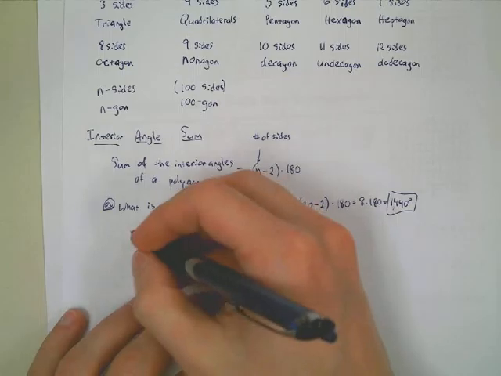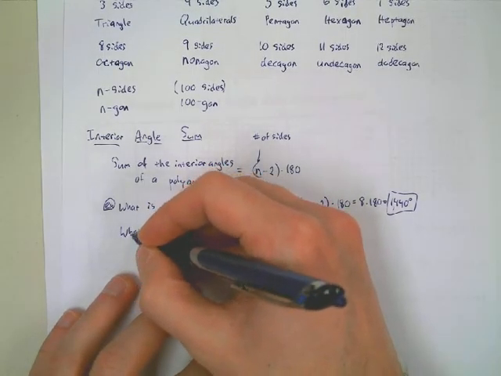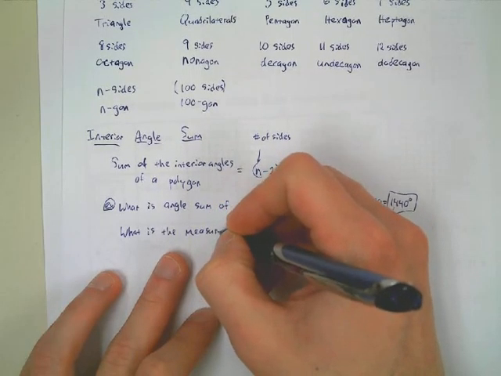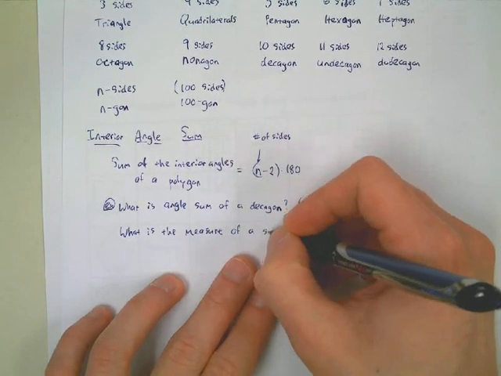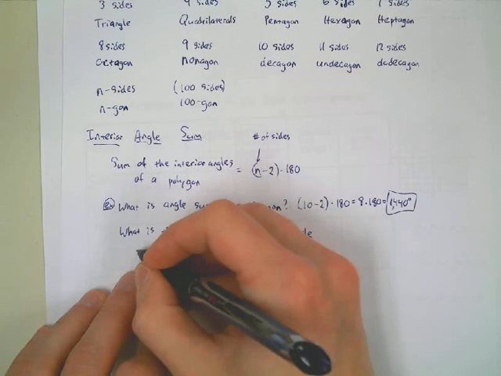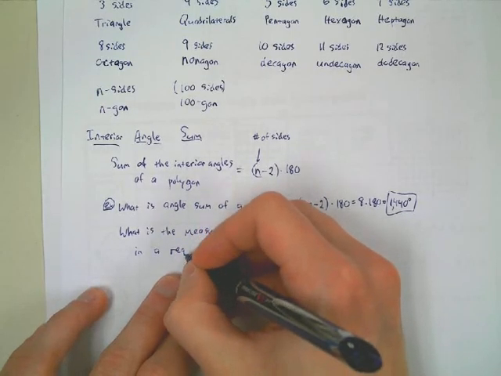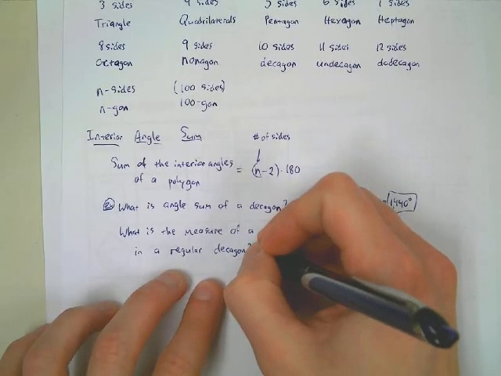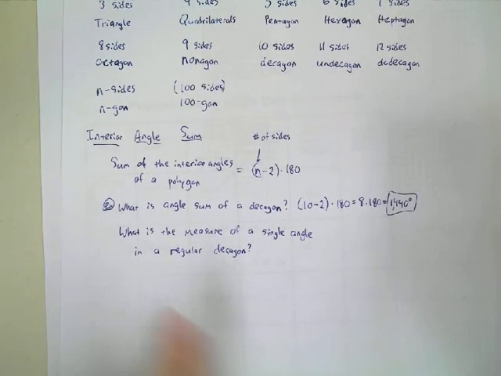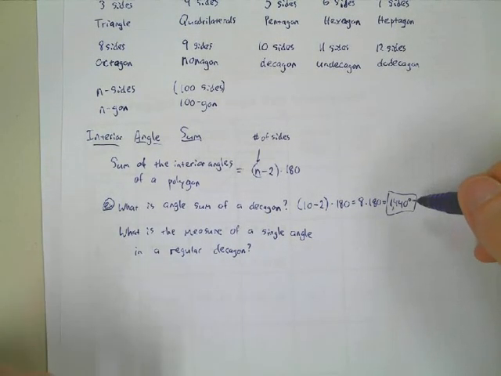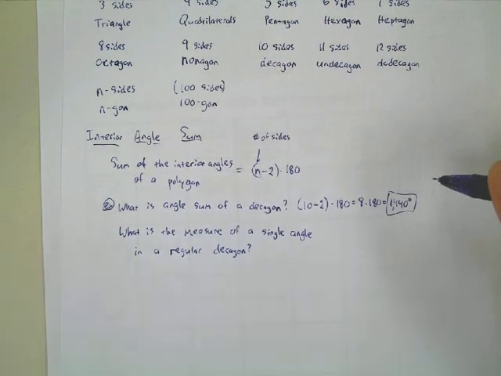What is the measure of a single angle in a regular decagon? So now I'm not asking for the sum. We know what the sum is, right? The sum for any decagon, whether it's regular or not, is 1,440 degrees. I'm not interested in the sum anymore, though. I want to know what is the measure of a single angle in a regular decagon. How can we figure that out? We have enough information here to figure that out. What can we do?